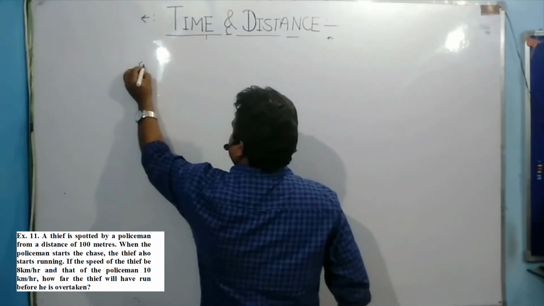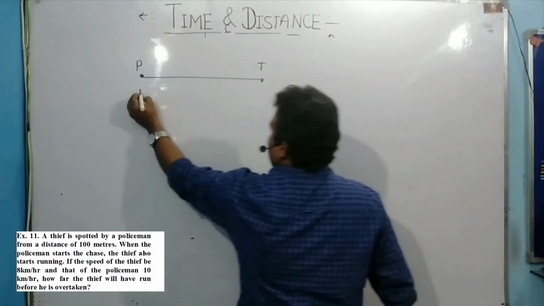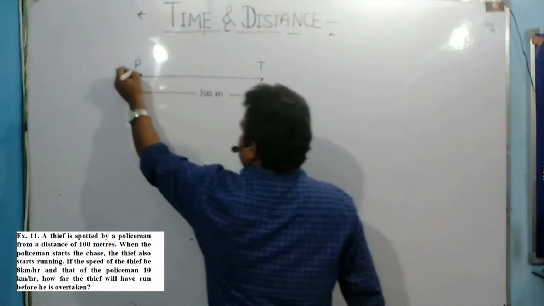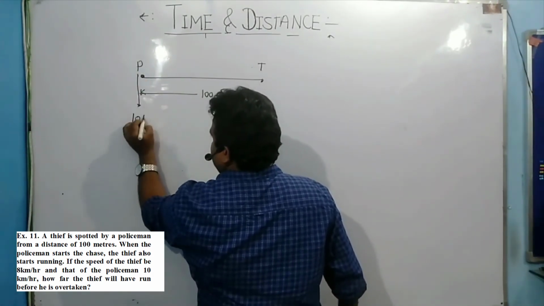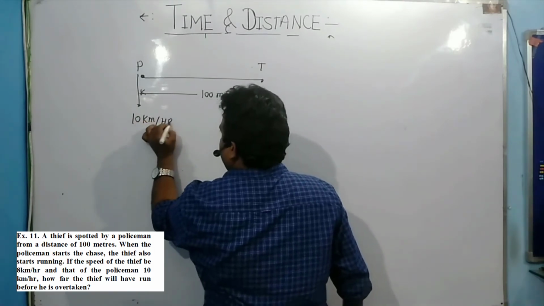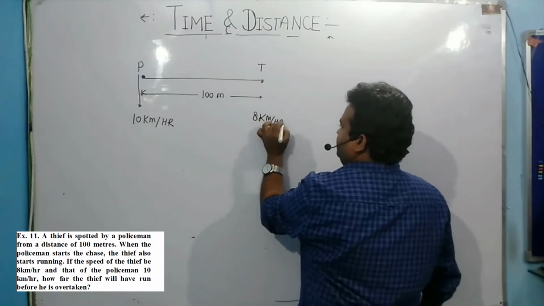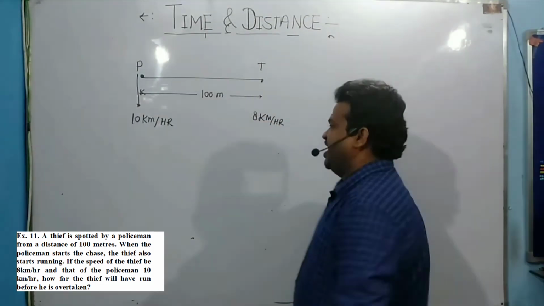This is police and this is thief. Okay, the distance between police and thief is how much? 100 meters. Okay, fine. Now the speed of police is how much? 10 km per hour, and the thief's speed is 8 km per hour. So police speed is higher than thief, so that he is overtaken by the police.